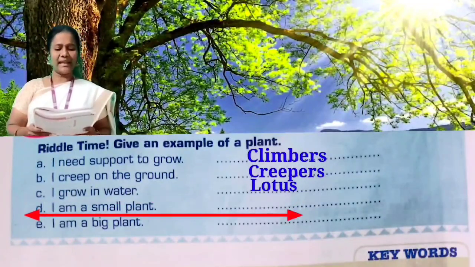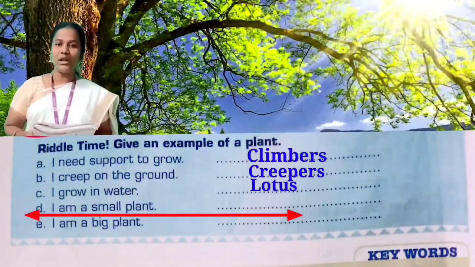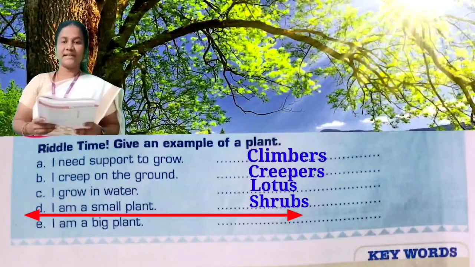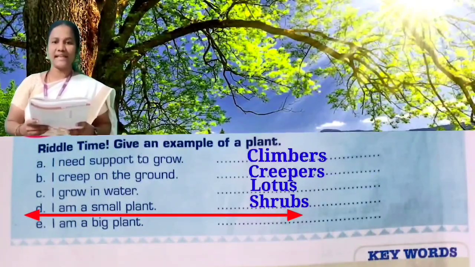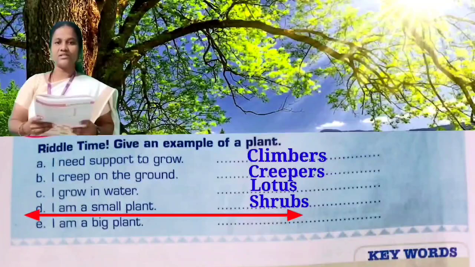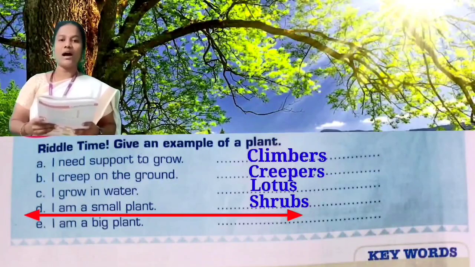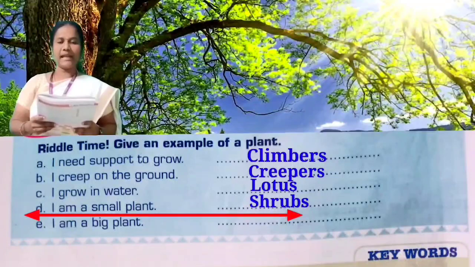Very good. I am a small plant. Shrubs. S-H-R-U-B-S. Shrubs. Repeat the spelling, children. S-H-R-U-B-S. Shrubs. Repeat. S-H-R-U-B-S. Shrubs. The next one.